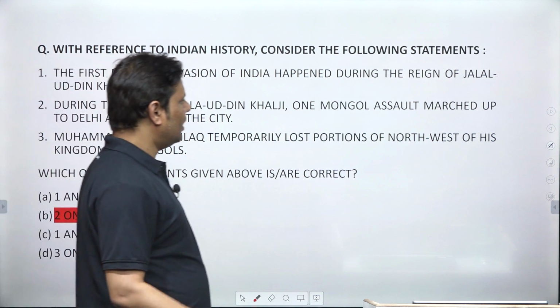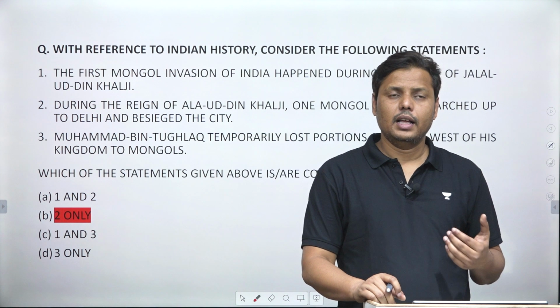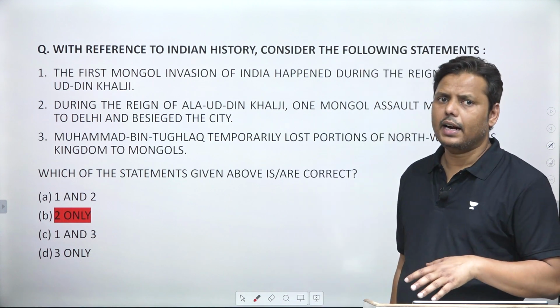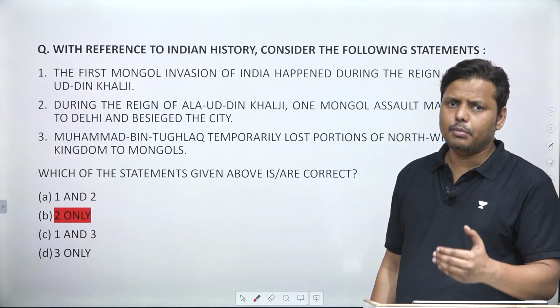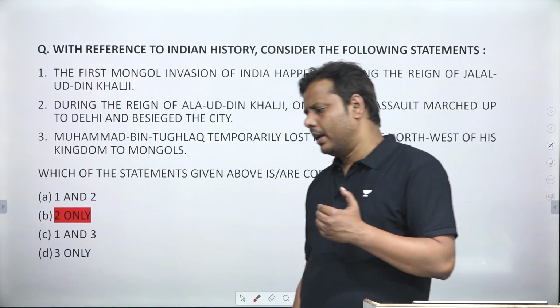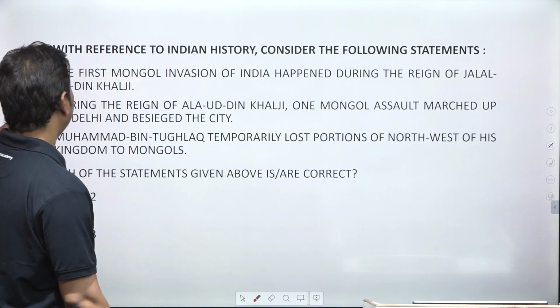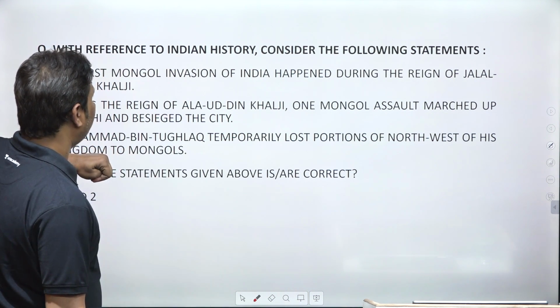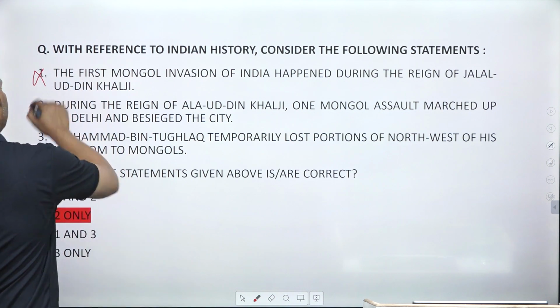But when they attacked India, Iltutmish was quite cautious, and somehow he avoided it by not giving shelter to Jalaluddin Mangbarni. So the statement that the first Mongol invasion of India happened during the reign of Jalaluddin Khilji is incorrect.